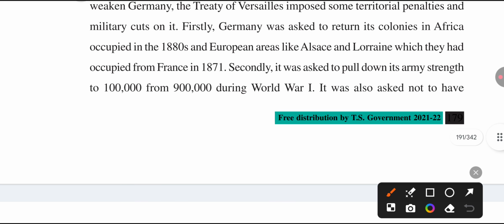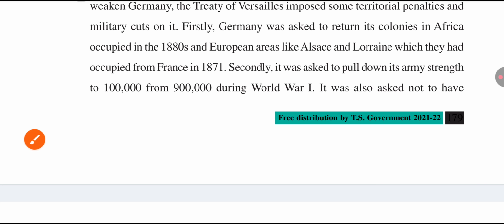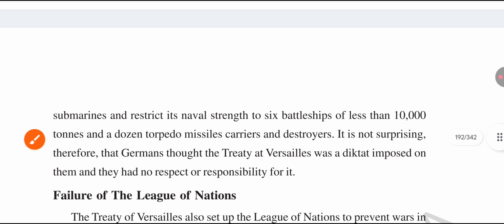Germany was also not allowed to have submarines, and its naval strength was restricted to 6 battleships. Actually, they had a dozen torpedo missiles, but after the conditions of the Versailles meeting, Germany had only 6 battleships. So Germany became humiliated.